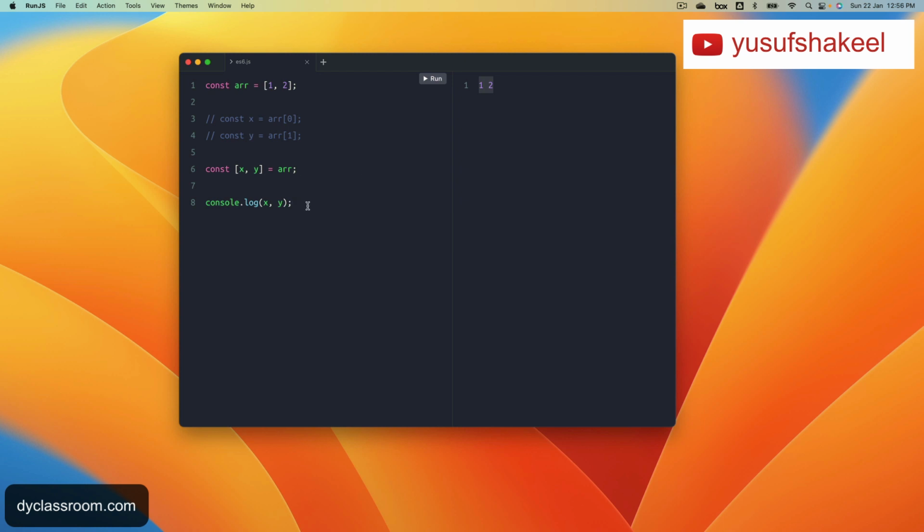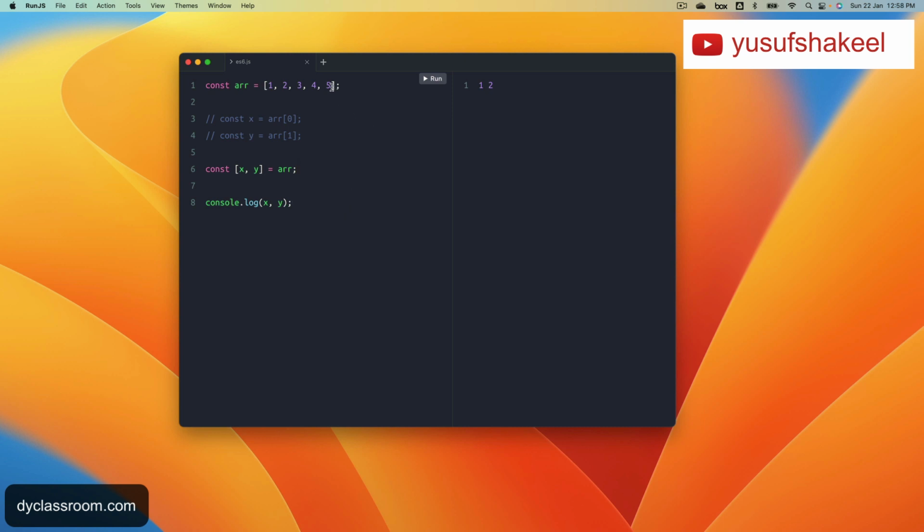Alright, so what happens if we have more number of elements in the array? So for example, let's say we have 3, 4 and 5. So we have 5 elements in the array, but if we destructure like this and if we just write x comma y, then in that case the first element 1 will be assigned to x, the second element 2 will be assigned to y, and the remaining elements will not be assigned to anything. So if we run again, we get the same result, 1 and 2.